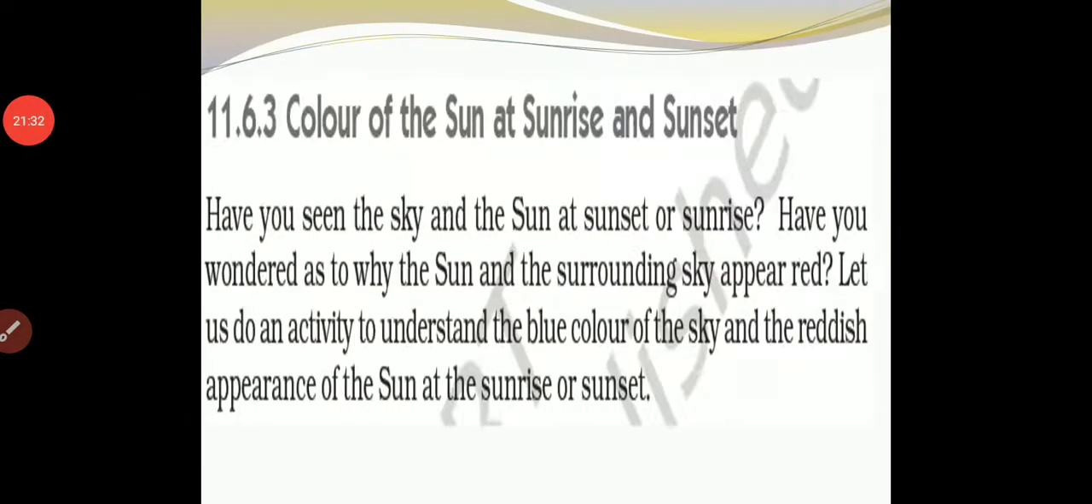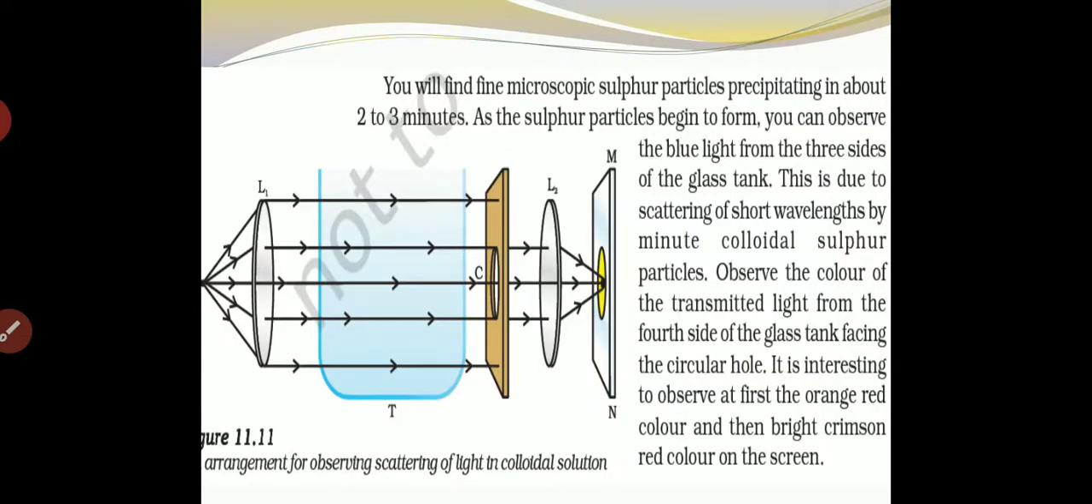Now, the color of the sun at sunrise and sunset. Have you seen the sky and the sun at sunset and sunrise? Have you wondered why the sun and the surrounding sky appear red? Let us do an activity to understand the blue color of the sky and the reddish appearance of the sun at sunrise and sunset.